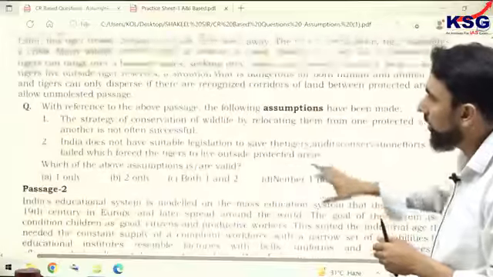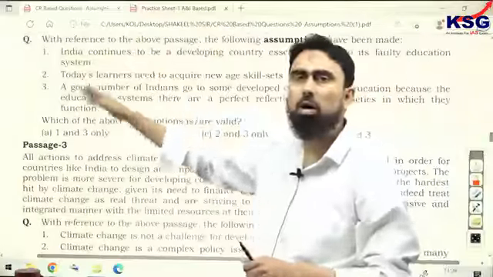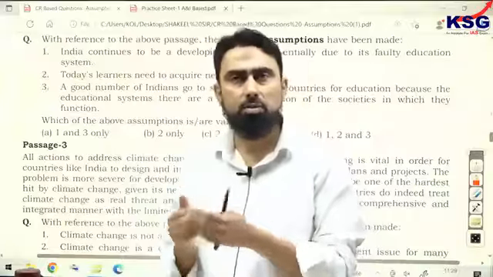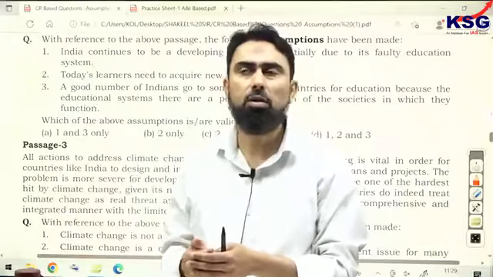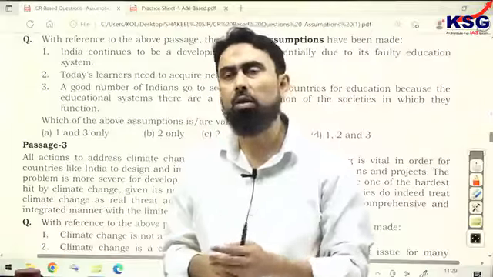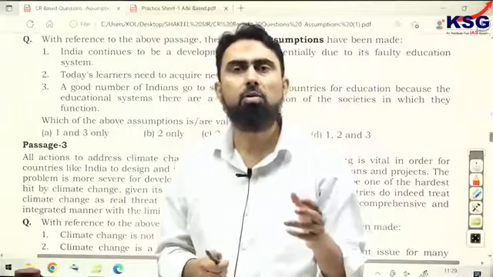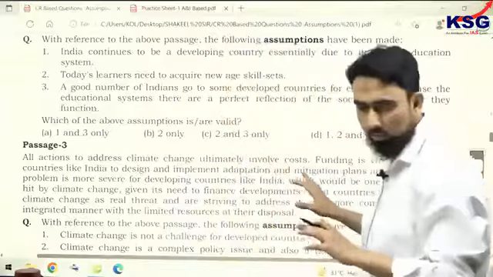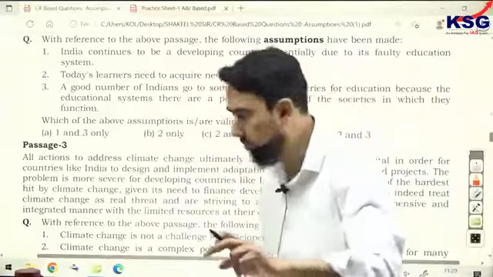In the multi-statements, the statement could be related, as we saw in the CSAT passages, that statements could get the veracity from any part of the passage. And we have to cross-check whether it is consistent in terms of the idea of the author, logically as the author is thinking, is it in line? Second thing we cross-check is whether the data is sufficient or not. So having said that, I will now move to test number 2.